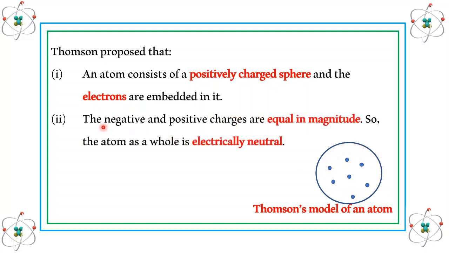He also proposed that the negative and positive charges are equal in magnitude. As they are equal in magnitude, the atom as a whole is electrically neutral. So we can say the positive sphere is indicated with this border and the electrons are indicated as dots which are present inside this sphere.